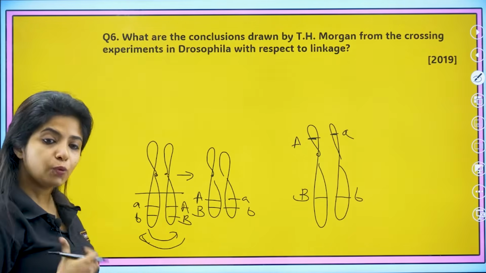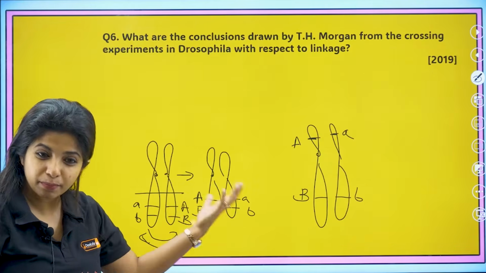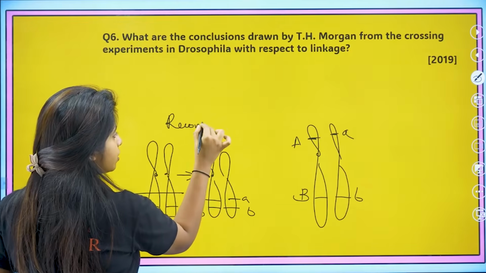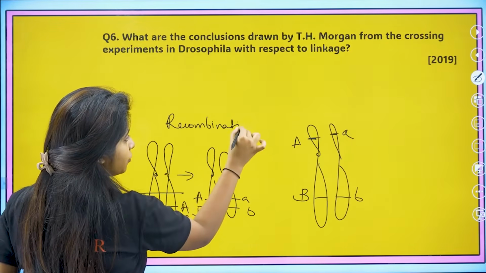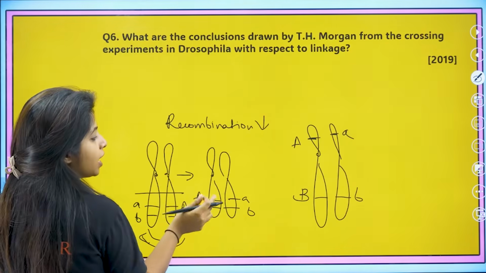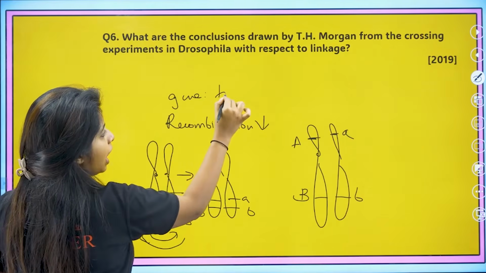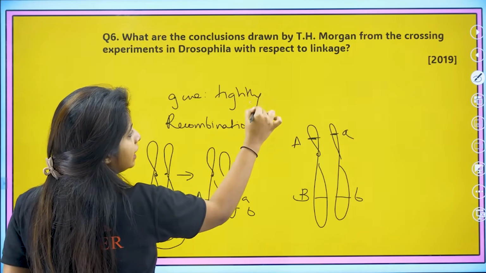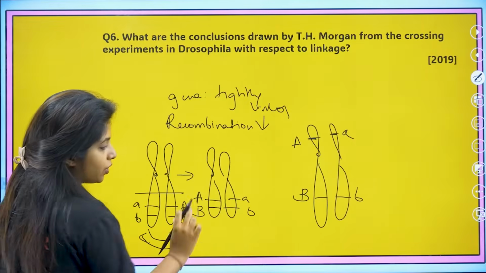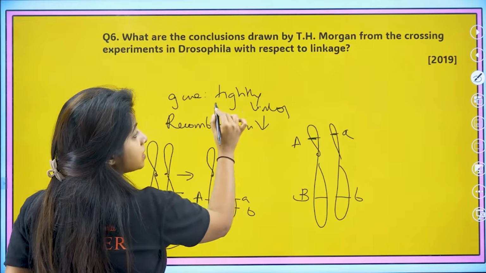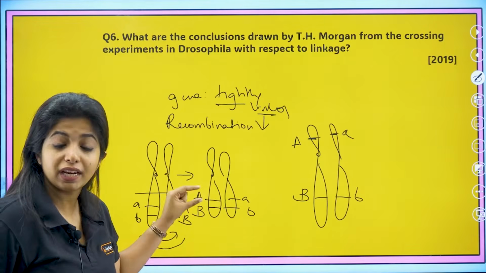So if you talk about newer combinations which are formed, do you think there are many? No. Over here, I will say the recombination rate, the amount of recombination, is less. Why? Because the genes over here are tightly linked. They are very close to each other. What I mean by tightly linked is that the distance between them is very less.